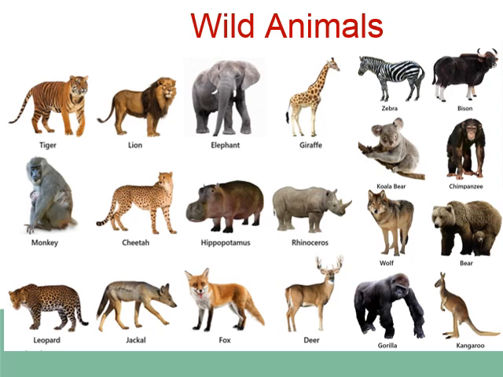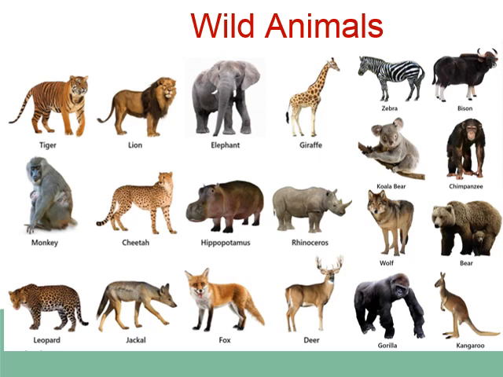So they are, have a look at this picture: tiger, lion, elephant, giraffe, zebra, bison, chimpanzee, koala bear, monkey, cheetah, hippopotamus, rhinoceros, wolf, bear, leopard, jackal, fox, deer, gorilla and kangaroo.